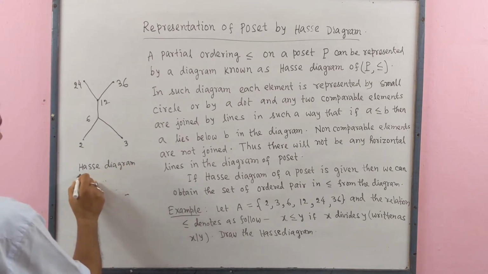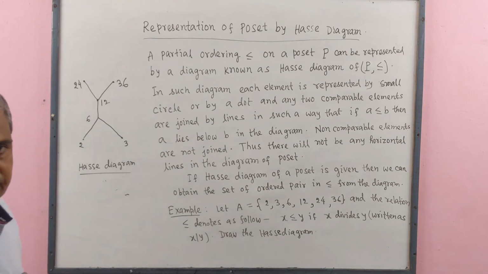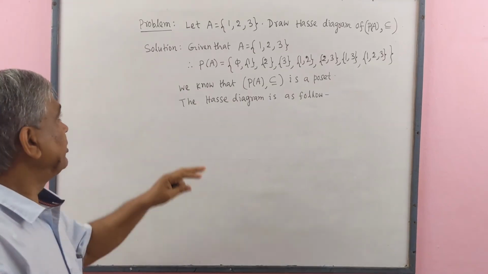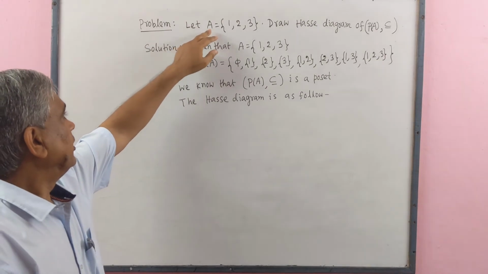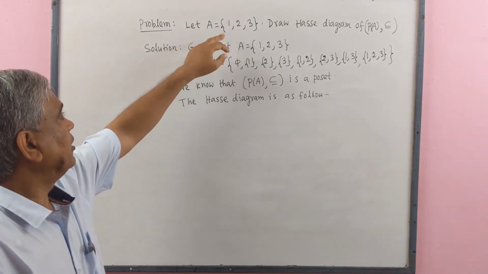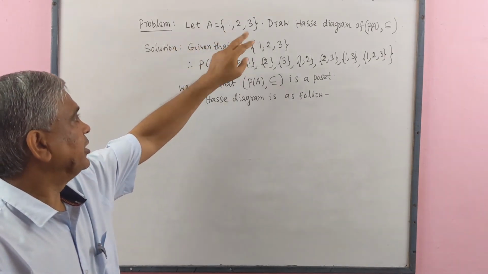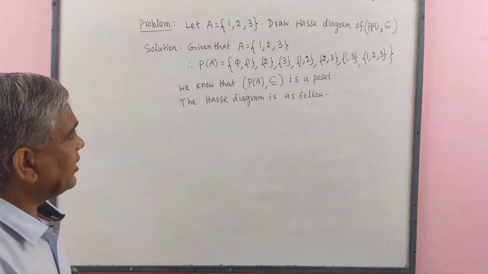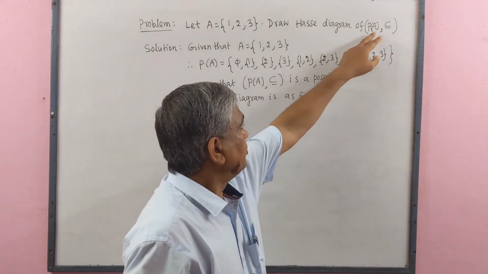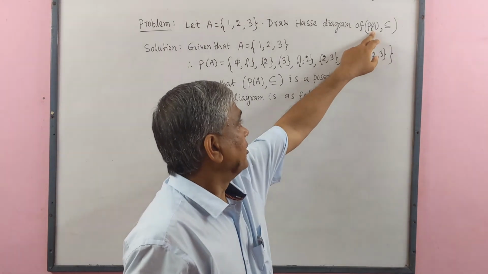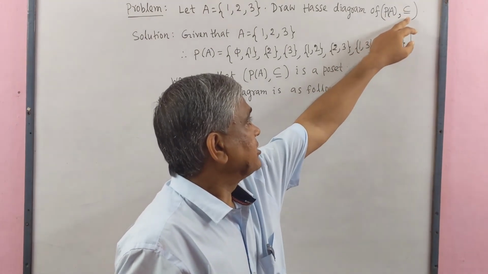Of the given problem. Now the given problem is, let A be a set containing elements 1, 2, 3. Draw the Hasse diagram of P(A), the power set of A, with relation subset.